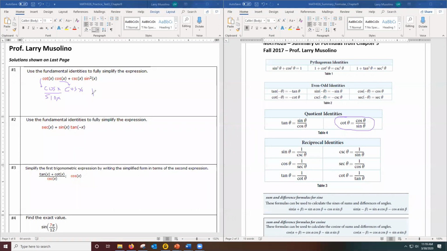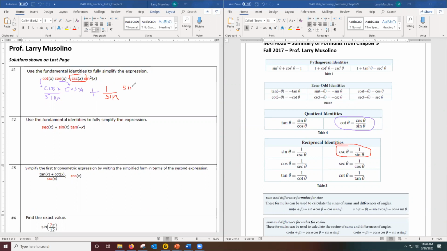Okay, let me come over to cosecant. Well, I want to get rid of cosecant. And to get rid of cosecant, I'm noticing here cosecant is 1 over sine. So I'm going to make that 1 over sine times sine squared.